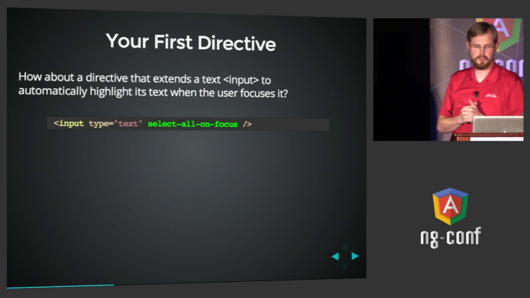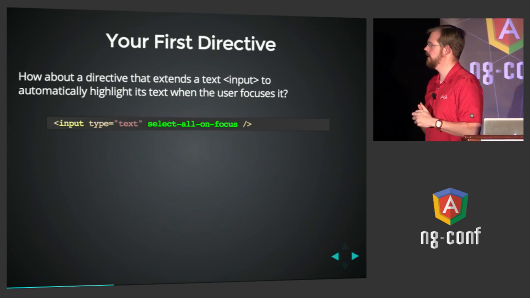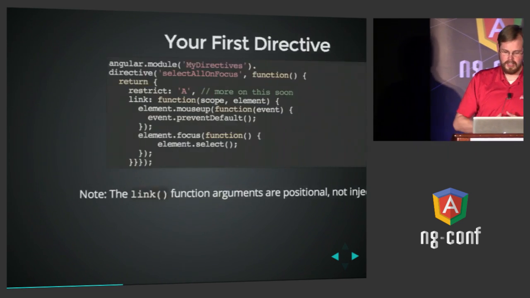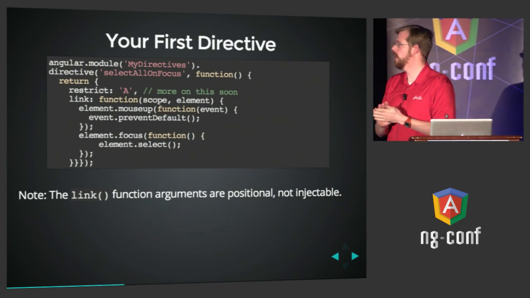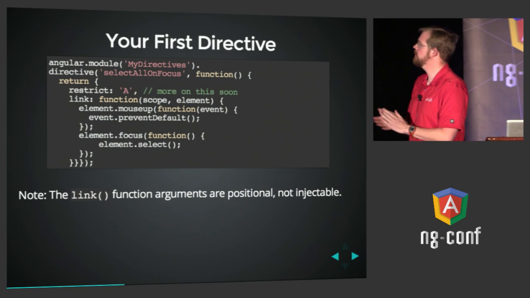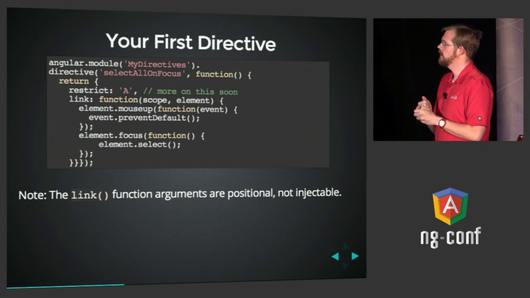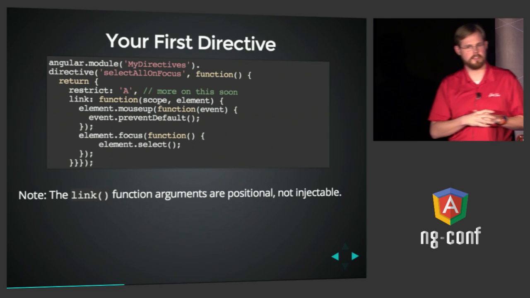So if I wanted to do that, creating a directive called select all on focus, oh, notice I forgot the my prefix, that was my mistake. I would do that like this. I would get my module directives, I would declare my directive with the directive function, and I would return an object that describes my directive.